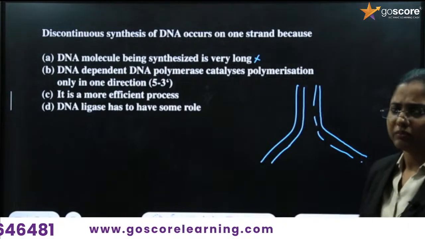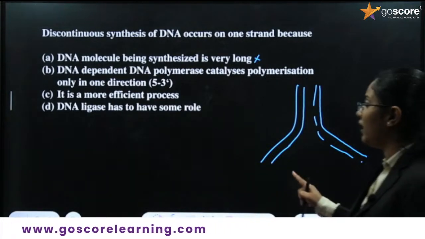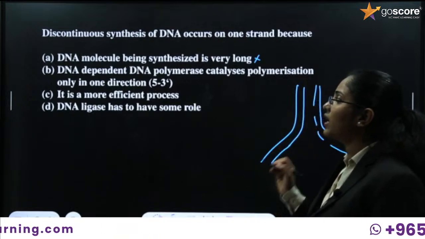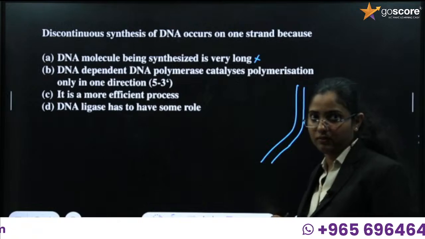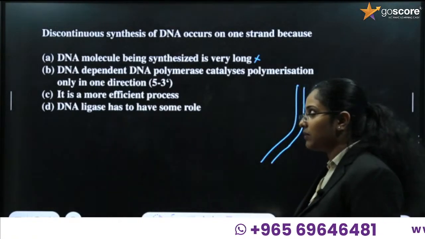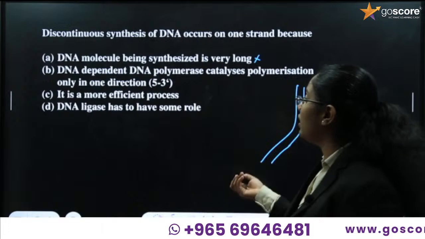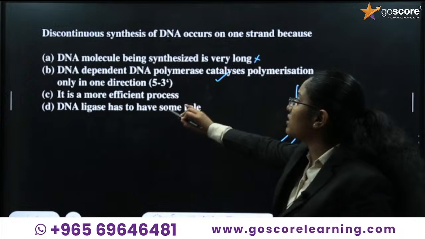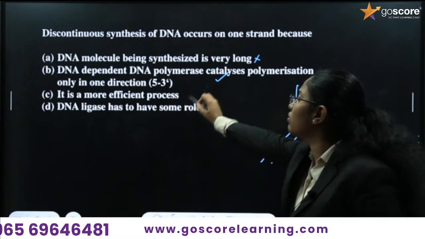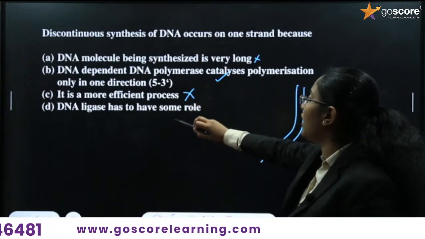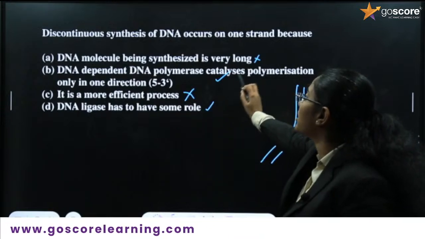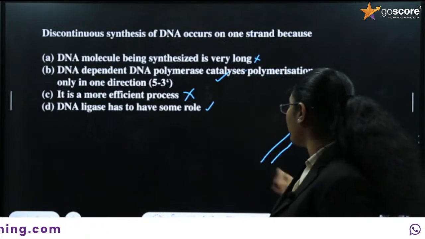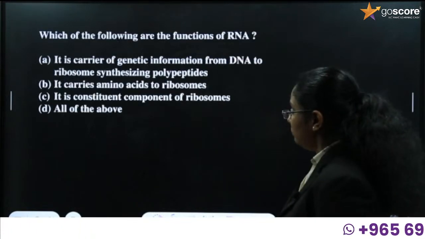So one strand will be in discontinuous synthesis. Why? Because the direction of the strand will also be in a 5 prime to 3 prime direction. Since it is in 5 prime 3 prime direction, the synthesis will be in a discontinuous fashion. Then this option is correct. Next option, it is a more efficient process. No, it is not a more efficient process. DNA ligase has some role. The most appropriate answer is option B.